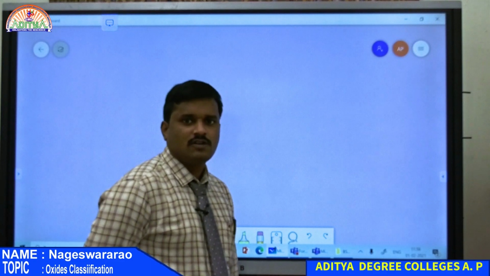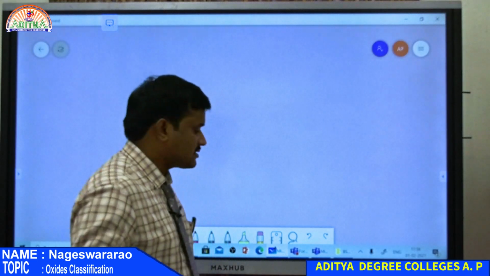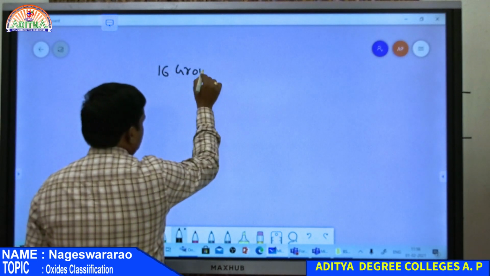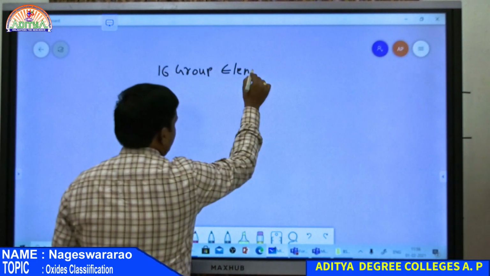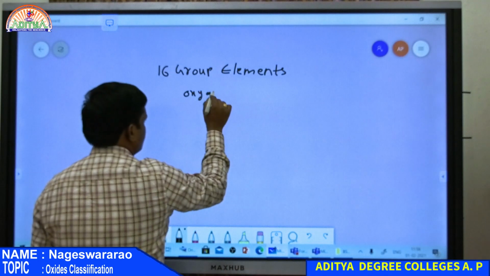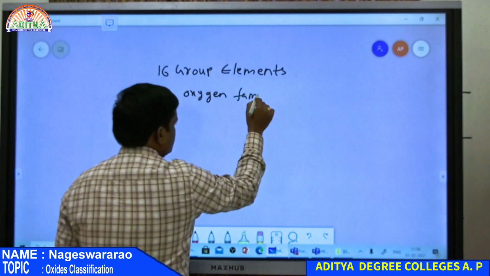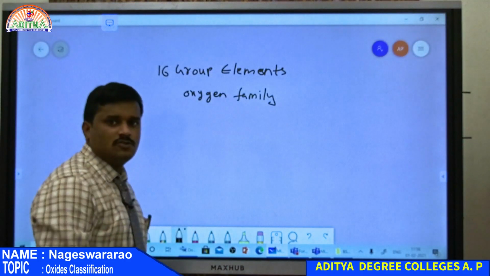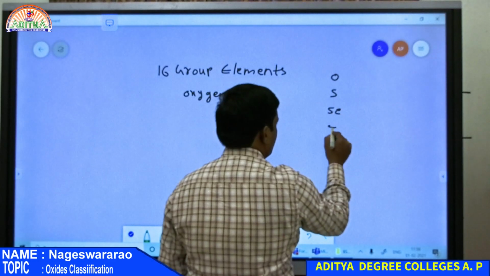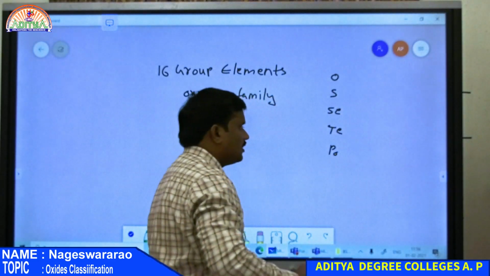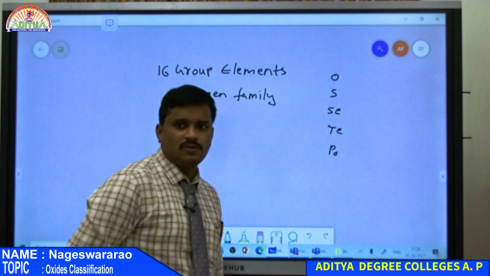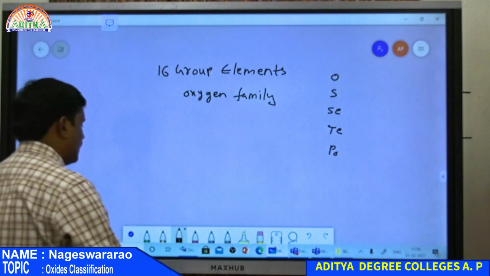Students, in our last class we learnt about compounds as well as elements of the 16th group family, that is the oxygen family. We already discussed the elements present in this group: oxygen, sulfur, selenium, tellurium and polonium. Also we learnt about the physical properties of this group. So finally today I am going to explain about the compounds of the oxygen family.